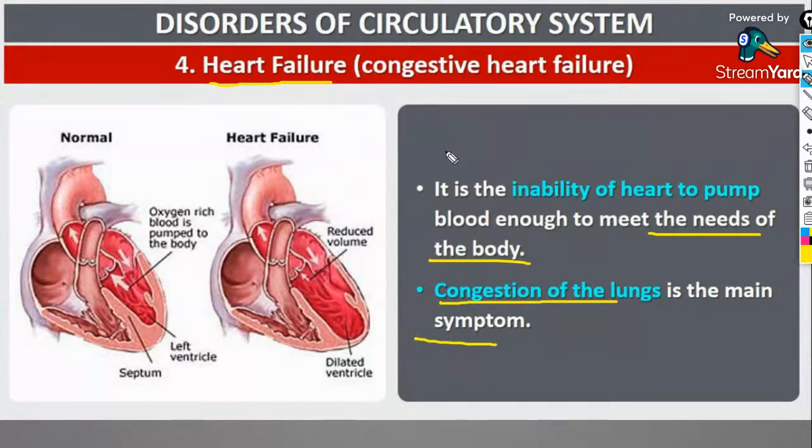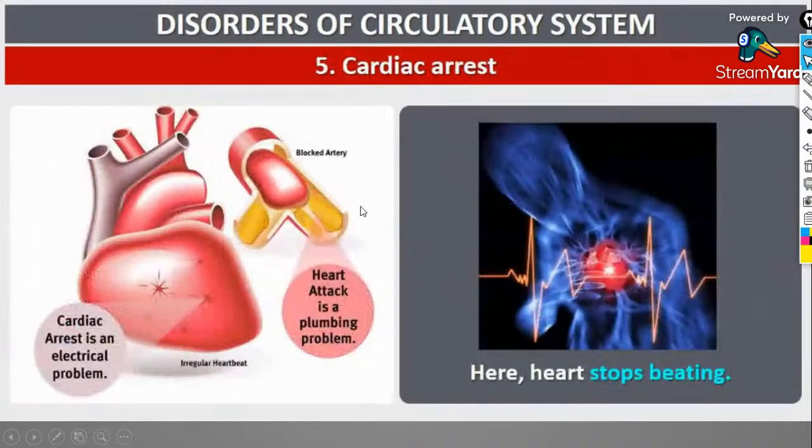The heart fails to pump blood to the respective body parts. The lungs get congested at that time. That is the first or primary symptom from which we can confirm that it is heart failure. Yes, that's all about heart failure as well.